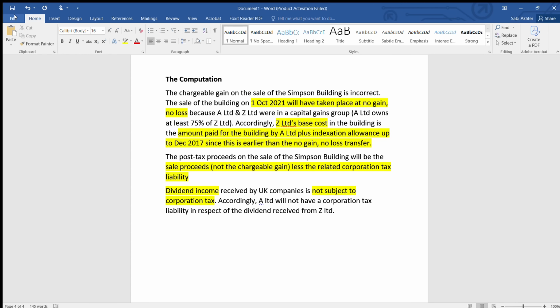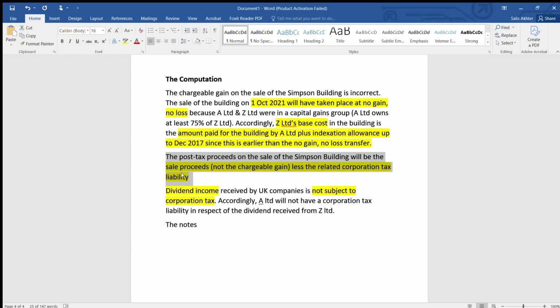Okay. Next, now the notes. So the three mistakes, errors we have identified. Mostly the first and the last one, first error and the third error, students identified. This is based on the examiner's report that I'm telling you. But the second error, that tax has to be deducted from sale proceeds, not chargeable gain, was not identified by many students. This shows your lack of preparation. Because if you see your past paper in ATX, most of the questions they will always ask after tax proceed, post tax proceed. So make sure that you do enough questions on this.